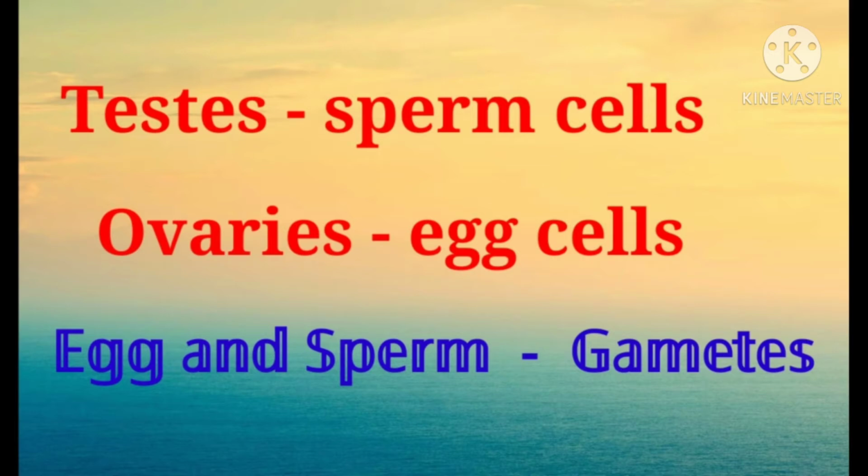Okay, students, and then the next one, the sperm cells and the egg cells. The male animal possesses a pair of reproductive organs called testes. Each testis in a mature male produces sperm cells. The female animal has a pair of ovaries. The ovaries produce egg cells. The sperm and egg are special types of cells called gametes. Sperm is the male gamete and the egg is the female gamete.